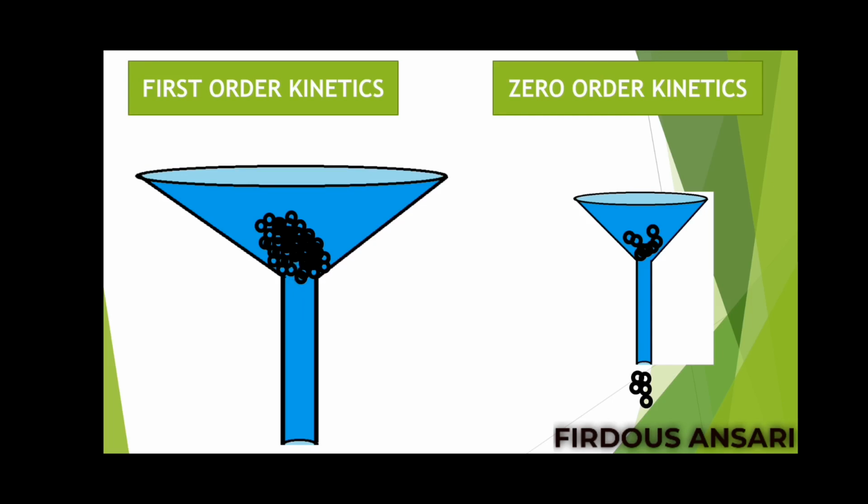Okay, now take a simple example of this ring. This green ring, suppose one green ring is equal to 100 molecules of drug. And for metabolizing this drug we have nearly 1000 enzymes. So when we consume 100 molecules of drug, we have 1000 enzymes available. Among those 1000 enzymes, some 100 enzymes will work on this drug and the drug will get eliminated.